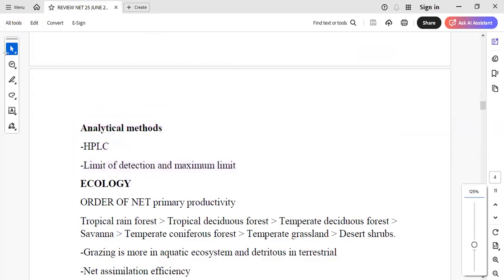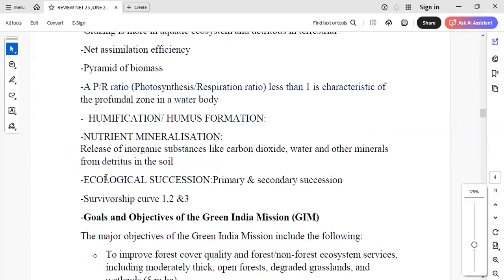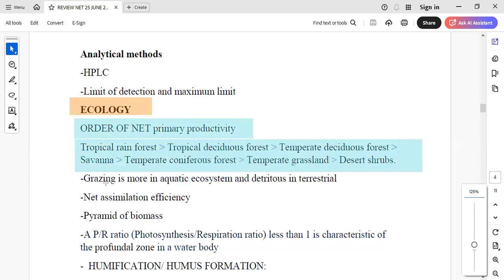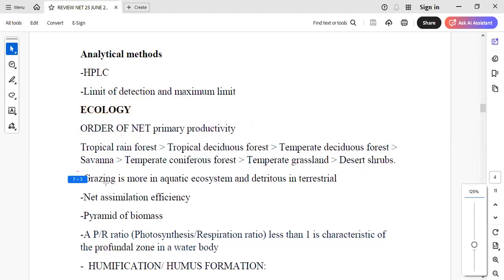Ecology, which is a big unit. A lot of good questions have come from ecology, if I would say, and they were easy to correct. Then in ecology, we have seen that a question has been asked on the order of net primary productivity, which is a direct question, like how tropical rainforest, temperate deciduous forest, grassland, and these kinds of things will vary. Then they have asked a question that grazing is more in aquatic ecosystems and detritus food chain is more in terrestrial. This was there in the form of a statement.